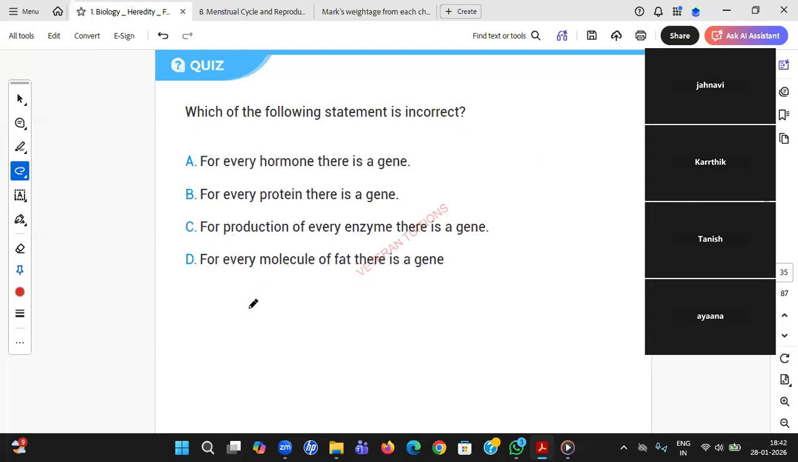Which of the following statements is incorrect? Again, it's an incorrect one. Think properly and give the answer.